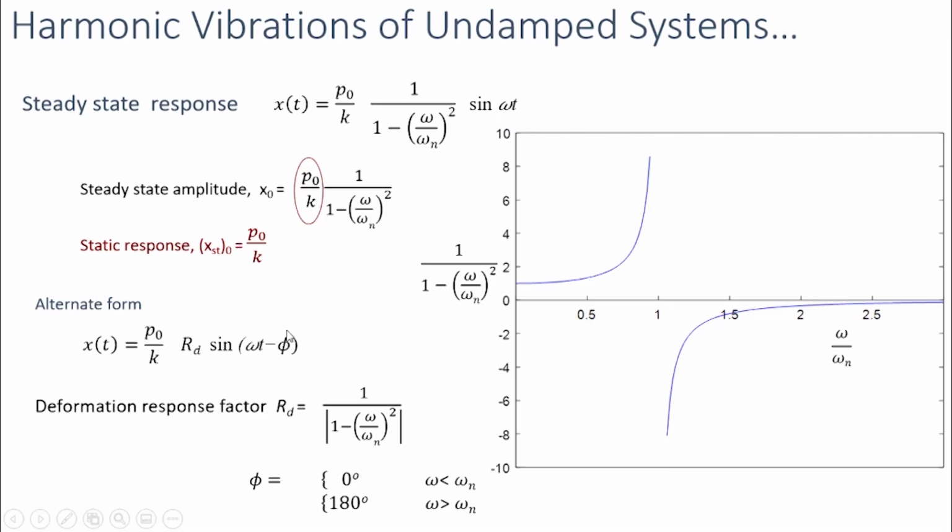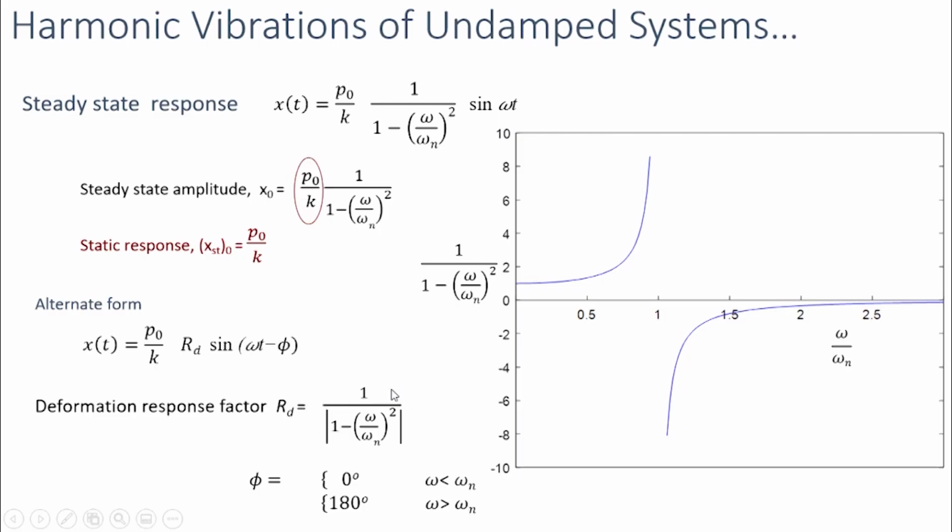And this phase angle phi will be equal to 0 when omega is less than omega n, that is when the forcing frequency is less than the natural frequency, and the value of phi will be equal to 180 degrees when the forcing frequency is larger than the natural frequency. We will discuss what happens when the forcing frequency is equal to the natural frequency a little later.